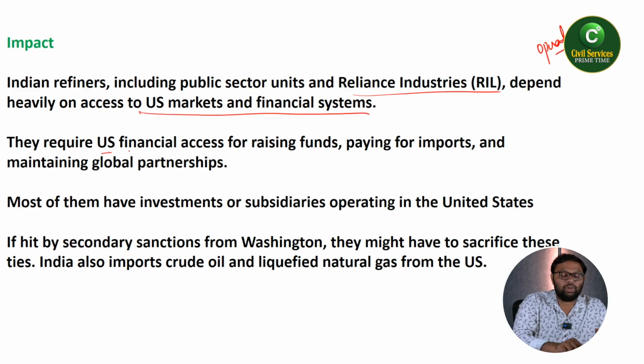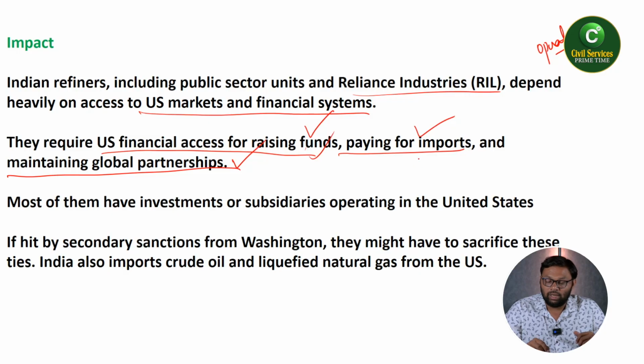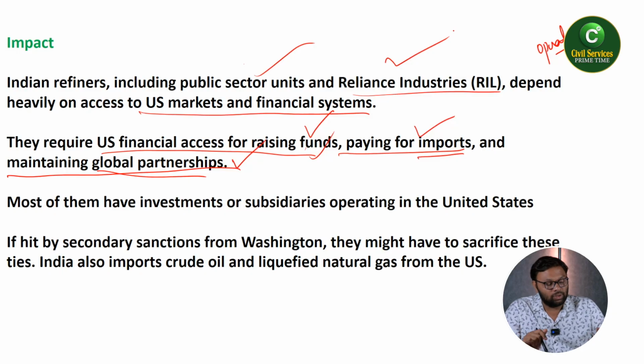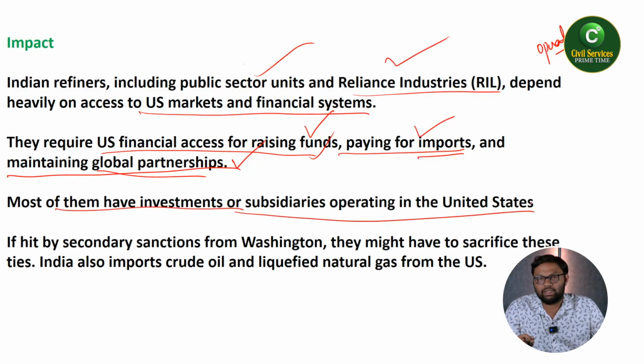They require US financial access for raising funds, paying for imports and maintaining global partnerships. Because of this, the impact will be very high on India's public sector units and private sector units. Most of them have investments or subsidiaries operating in the United States.